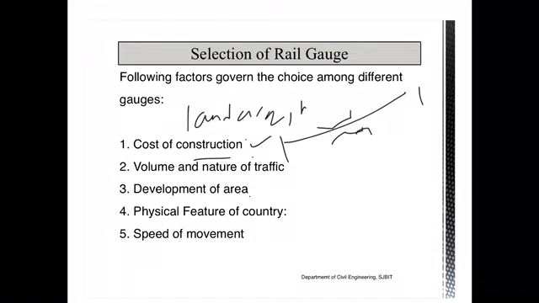And lower speed, always see, whenever lower speed is provided, it will discourage the passengers. So hence you should always intend to maintain the broader gauge, so that higher speed can be achieved and it will attract the passengers. So these are some of the points you need to keep in mind when you go for the selection of any particular type of railway gauge.